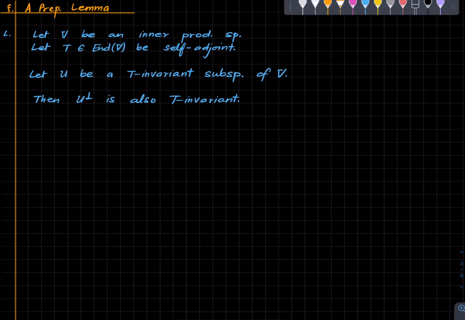So we need a small lemma before we state and prove the main theorem. Fix an inner product space and fix a self-adjoint operator T on it. If U is T invariant, then U perp is also T invariant. It's really a one-line proof.